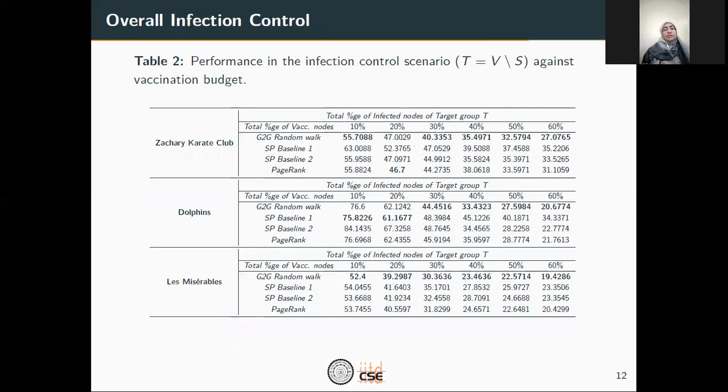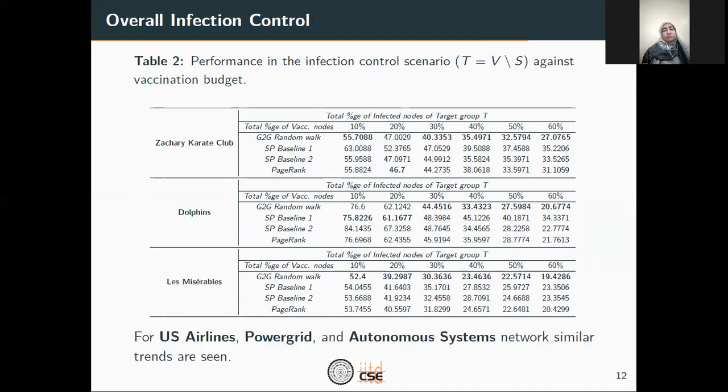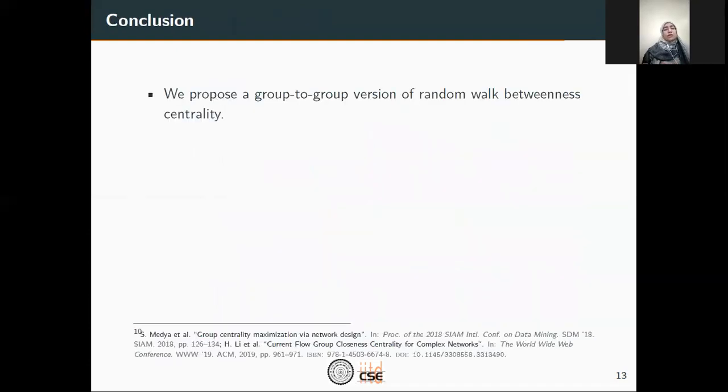The second set of experiments that we perform is wherein we consider the target node set as the entire network except the source set. That is, our aim is to control the overall infection. Similar to the previous experiment, we see that for most of the cases, our metric performs better than the other baselines. For some cases where it's not the best, it marginally differs from the best metric. We also perform this experiment on other data sets like US Airlines, Power Grid, and autonomous systems, but in the interest of time, we skip that because all those networks also show a similar trend. So this was all about our experiments.